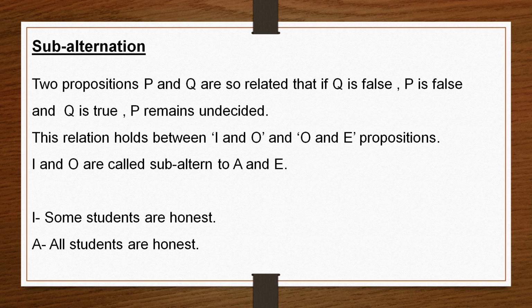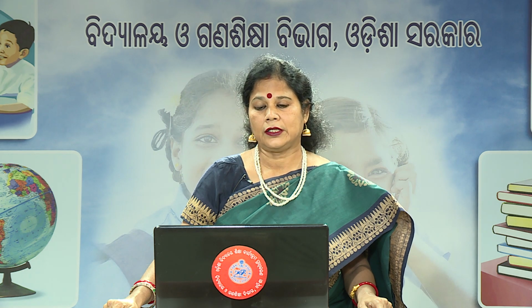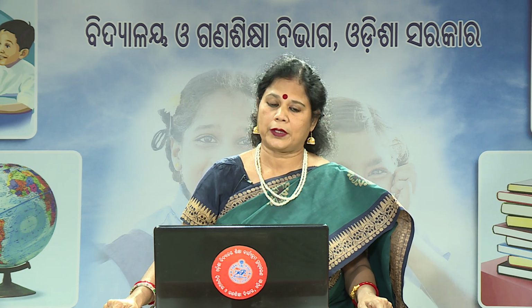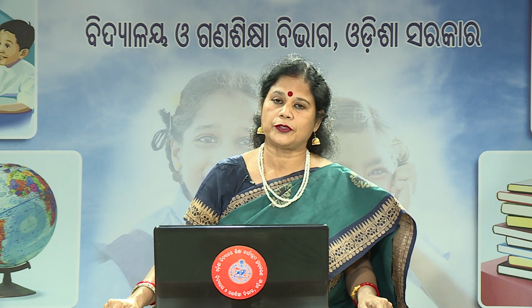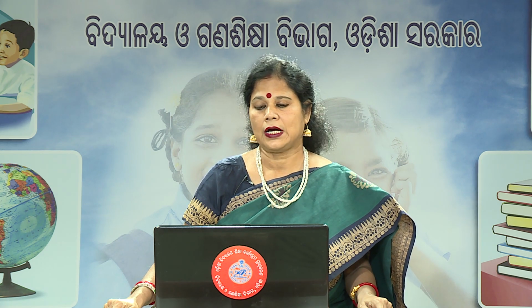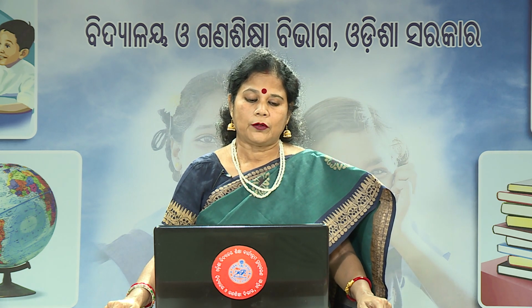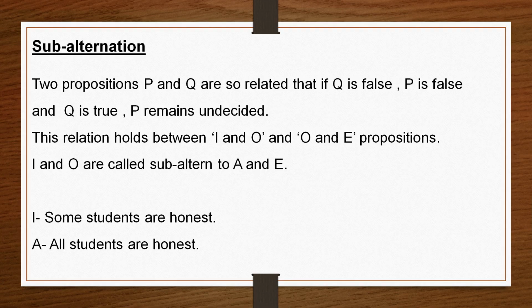So, they are called subalterns, and A and E propositions are known as superalterns. Now, this relation holds between I and A propositions, and O and E propositions. Here the particular proposition is some students are honest. If this particular proposition is false, then the universal proposition also is false. If particular is false, universal also will be false.